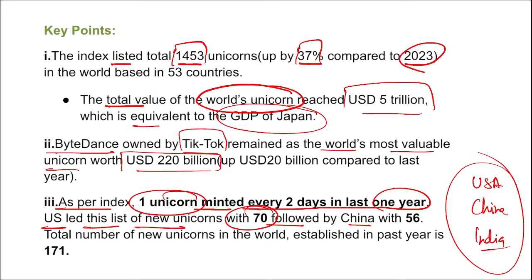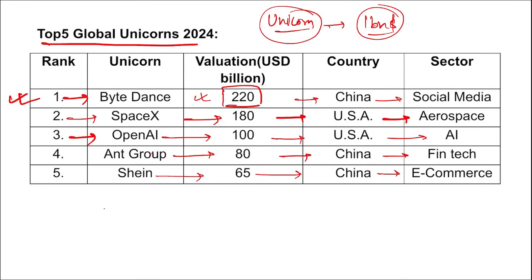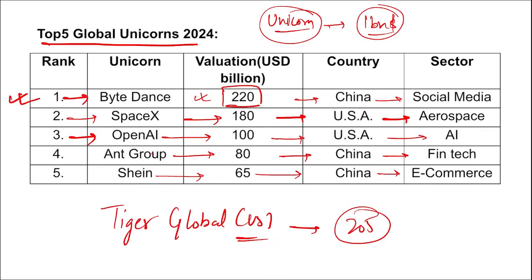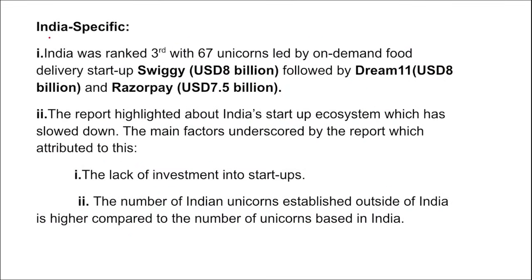Apart from this, remember, as per the index, for the first time ever, Tiger Global, a US based firm, has been named the world's most successful unicorn investor, having invested in more than 205 unicorns. Moving on.